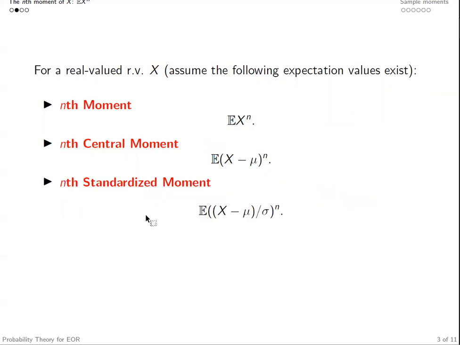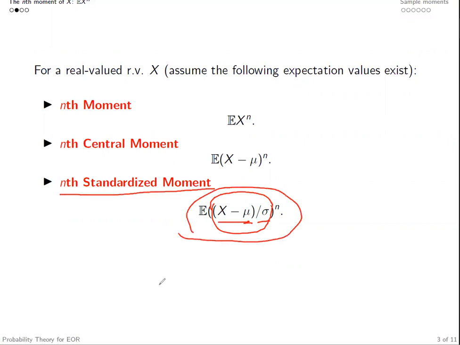We also have the nth standardized moment, which is the nth moment of this transformed random variable of x. So the nth moment of x minus mu divided by sigma, this standardized random variable, will be the nth standardized moment, right? The expectation of x minus mu divided by sigma to the power n is the nth standardized moment of x, which is the nth moment of this standardized random variable, x minus mu divided by sigma.